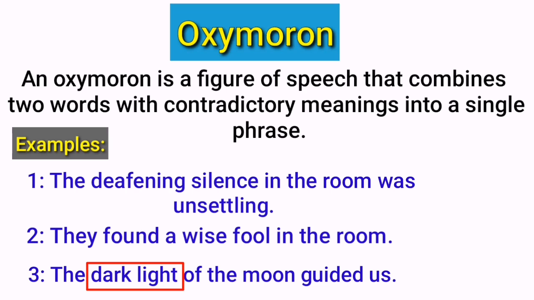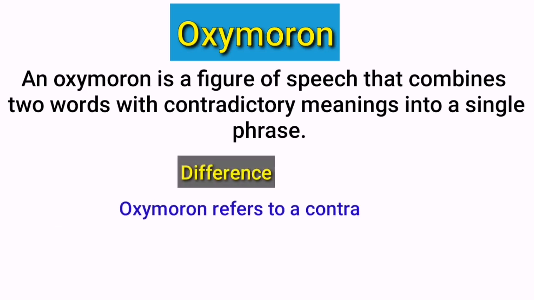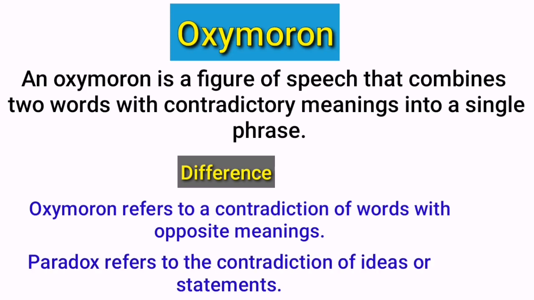As you have got the idea about oxymoron and paradox, let me tell you the difference between them. Oxymoron refers to a contradiction of words with opposite meanings. Simply, it means that an oxymoron consists of two words which are opposite to each other. So, you can say in oxymoron two opposite words are used. And paradox refers to the contradiction of ideas or statements. Simply, in oxymoron two opposite words are used and in paradox a statement is used.